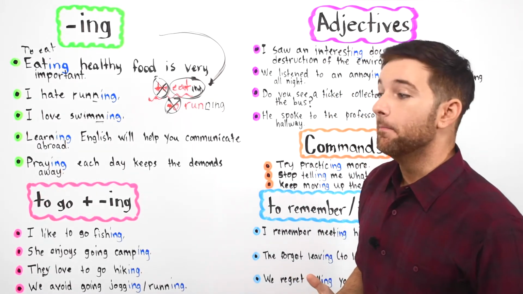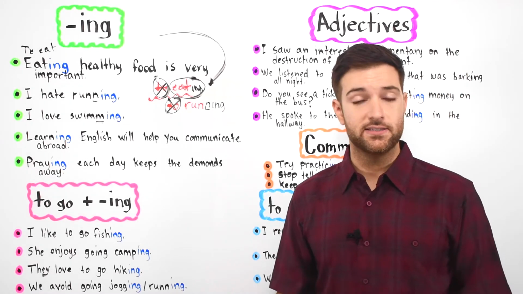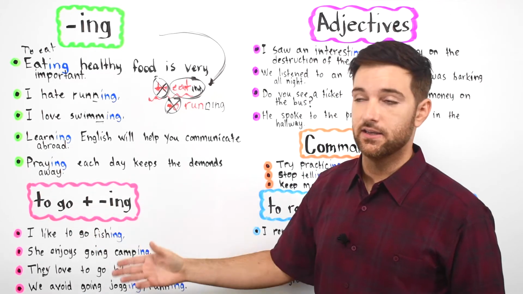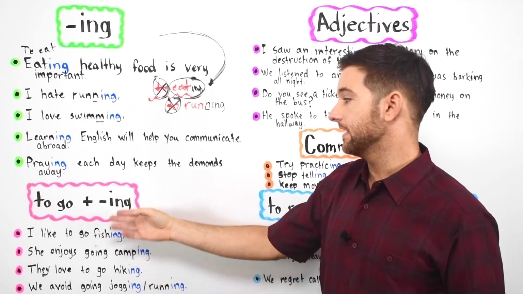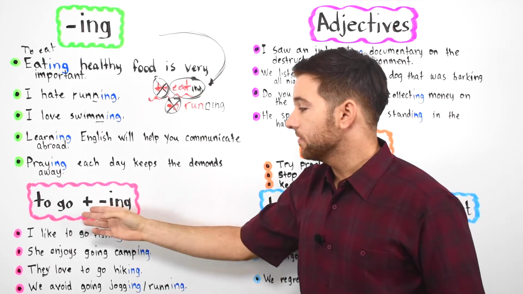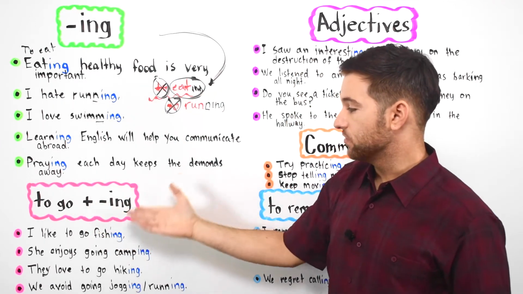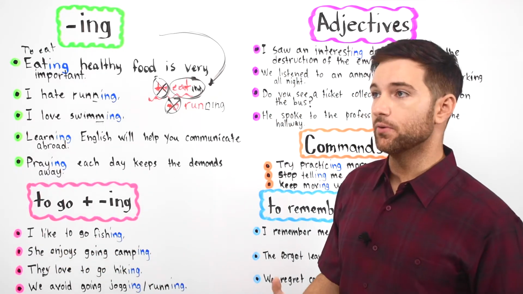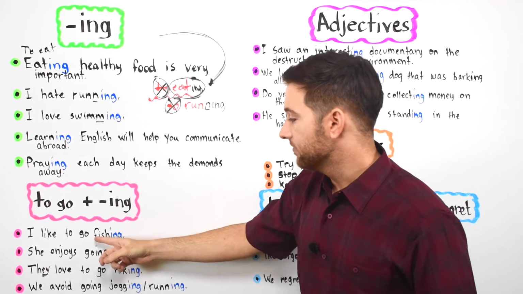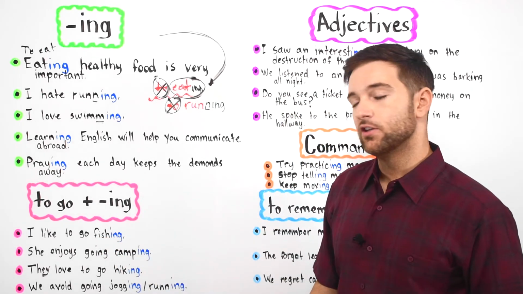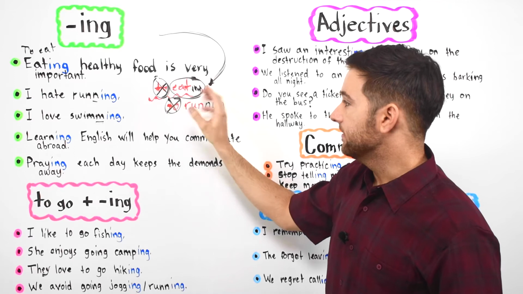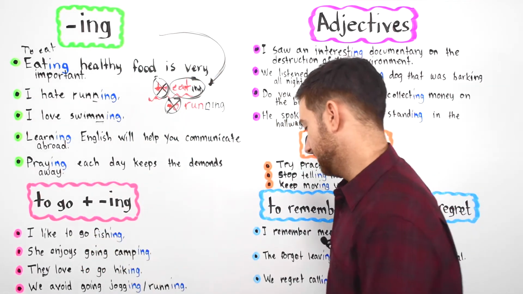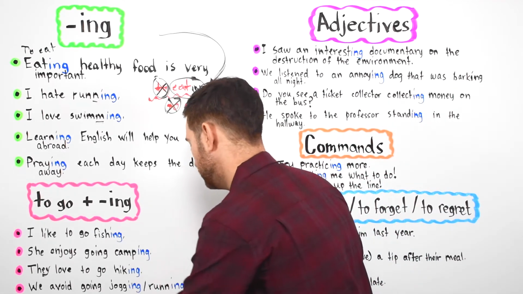Okay, now, many times when we talk about an activity, we use the verb to go, followed by, in what becomes a noun, the ing form of a verb. So, I like to go fishing, for example. I like to go fishing. Okay, you have the verb to fish, right? To fish, but you take away to, and then you take fish and you add ing. I like to go fishing.